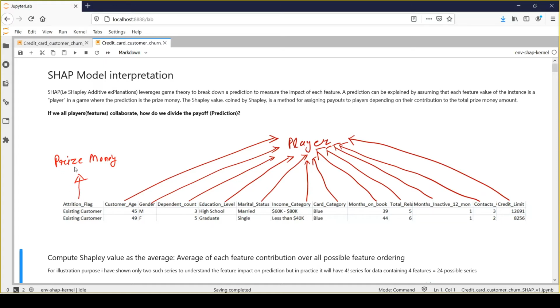So whatever probability value we have for this attrition flag, we'll assume that's the prize money amount. And in order to get the desired outcome, all these feature values need to collaborate with each other, right? So here I need to explain the prediction of row number 1, which in this case is team 1.